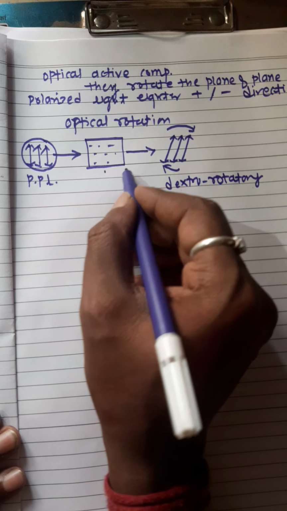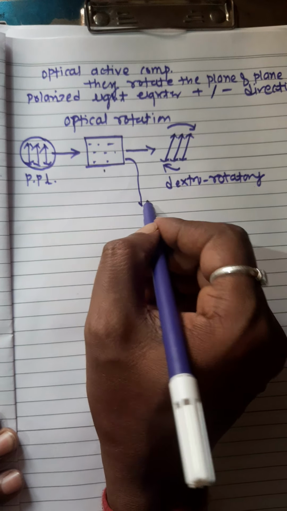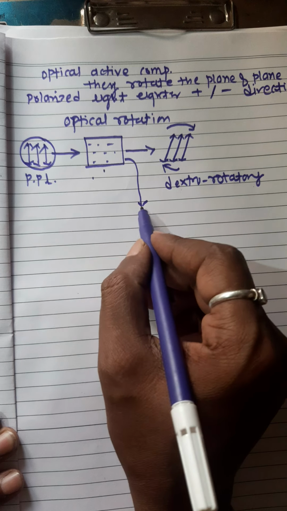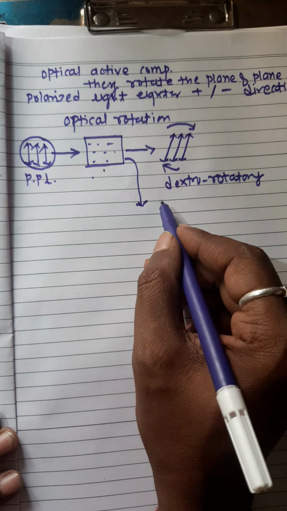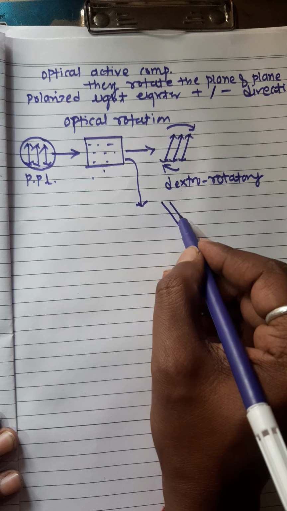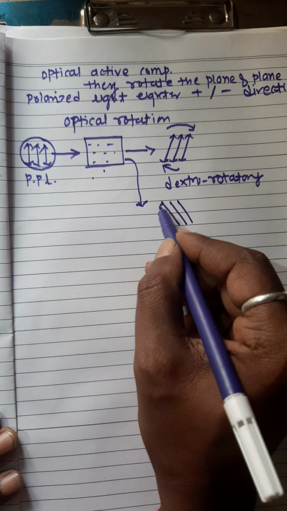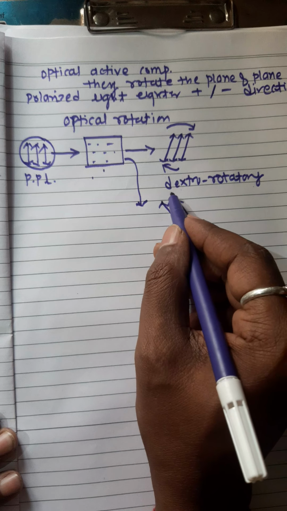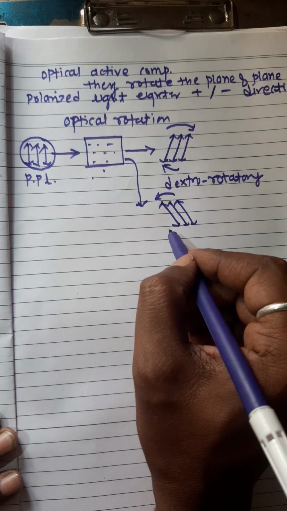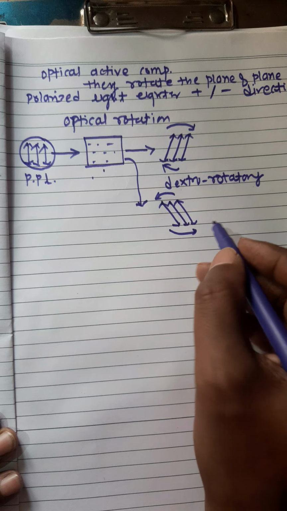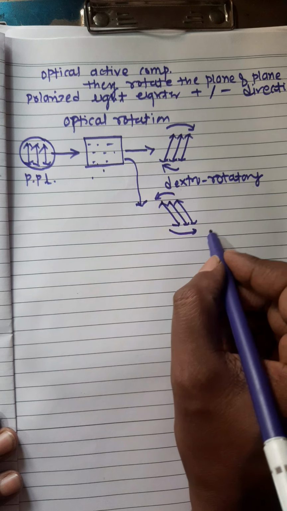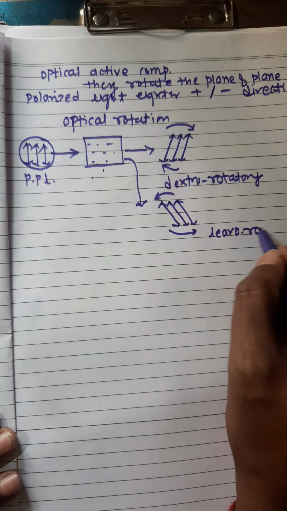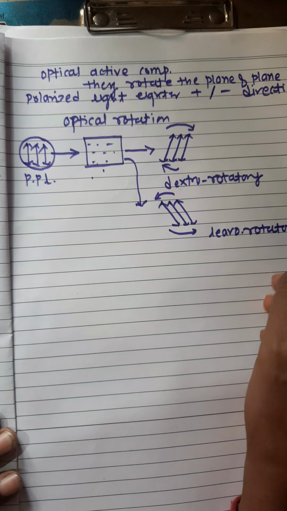If it is passed and the rotation is seen like this, therefore you can say it is anticlockwise direction, then this compound is termed levorotatory.